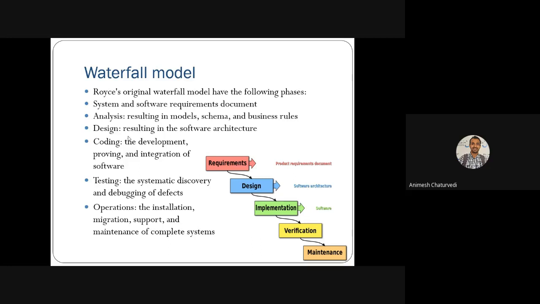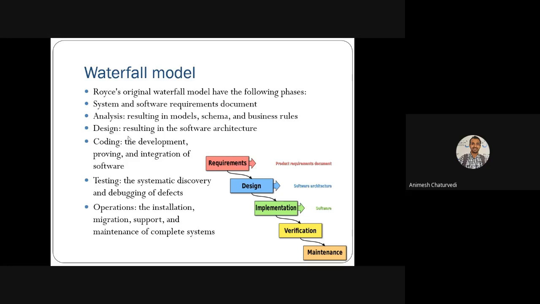First is obviously requirement, where the requirement document is generated. Then you do the analysis for the designing part; before designing you do the analysis. Then after the designing, when you have completely designed some software architecture or system architecture, you have the coding part, meaning development and integration of that software.